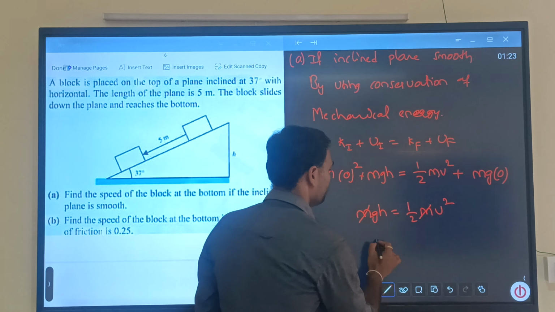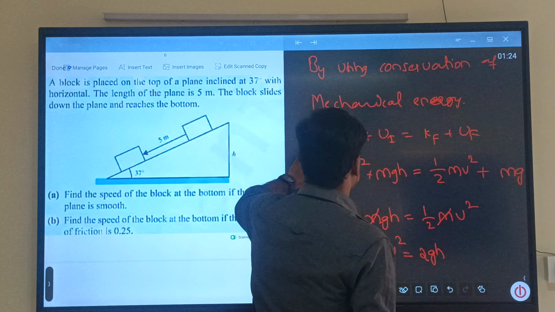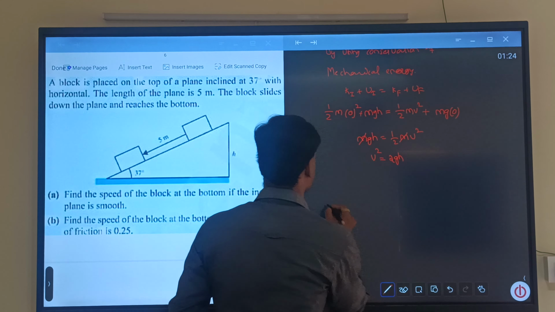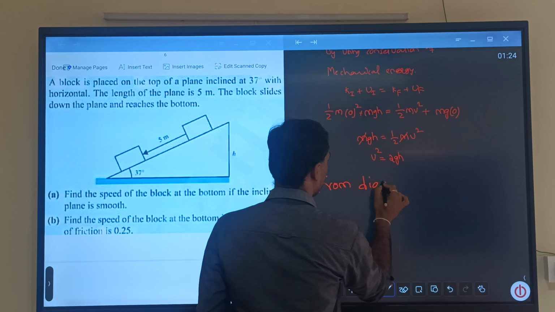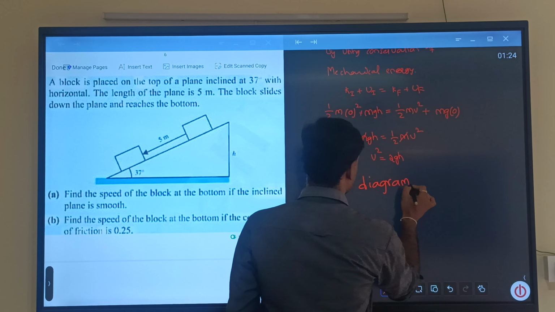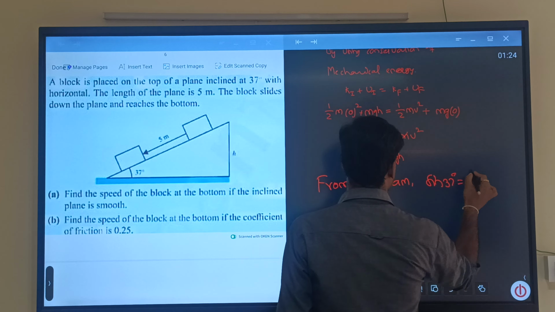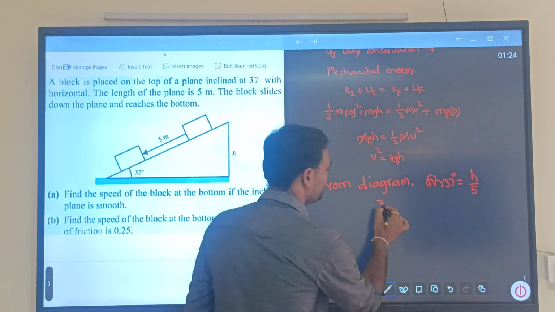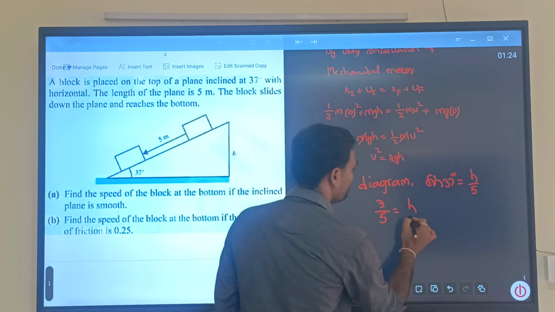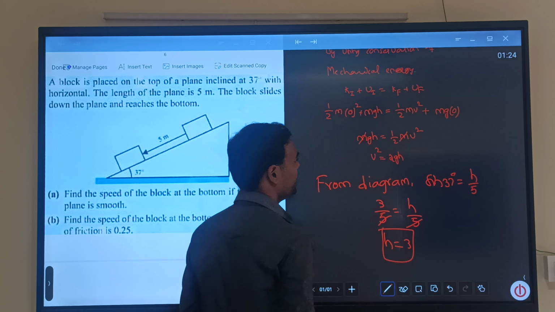Now see, from diagram, sine 37 is equal to h by 5, and sine 37 value is 3 by 5, h by 5, 5 and 5 will get cancelled, h is equal to 3.